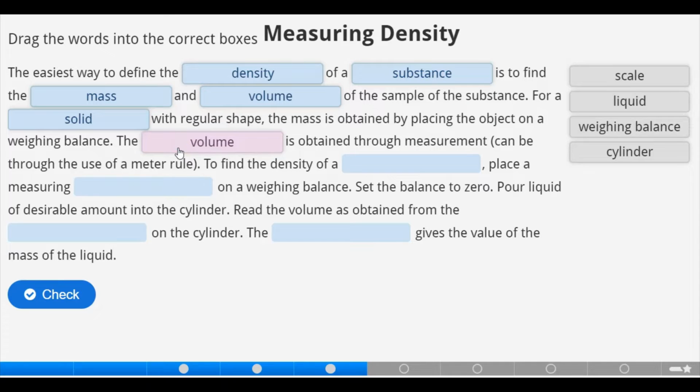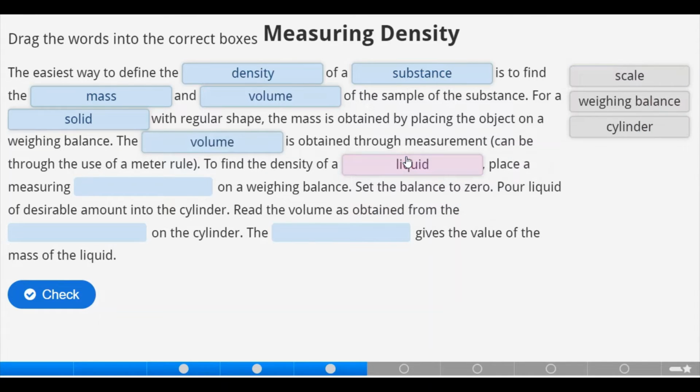If a meter rule in this case is to be used, that means volume will be multiplying length altogether 3 times. That will be length times length times length. That will be L raised to power what? 3. Don't forget.